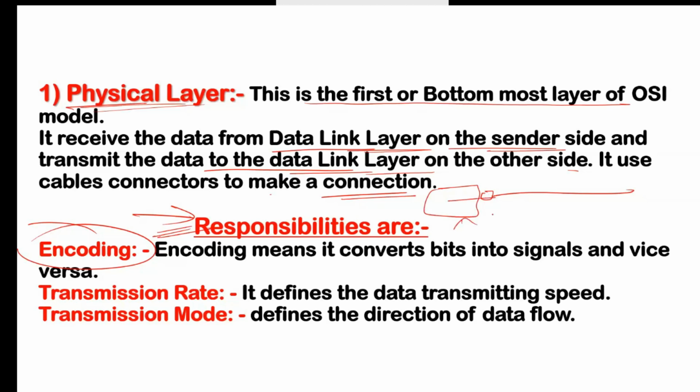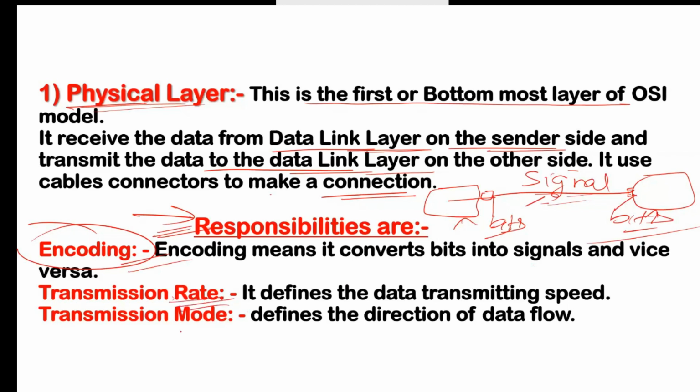Until here, the data is in bits format, and when data travels on this cable, it will be converted into signal form. And on the other side, when data is received on the connector, on the adapter, the data will be converted from the signal back into bit format. That is called encoding. That is the first responsibility of the physical layer.